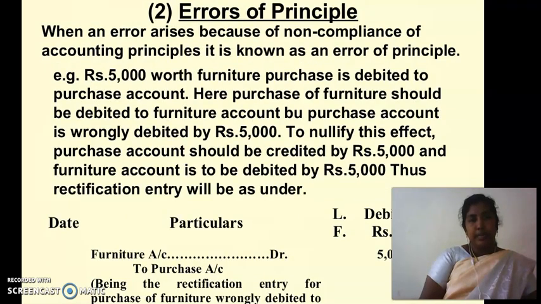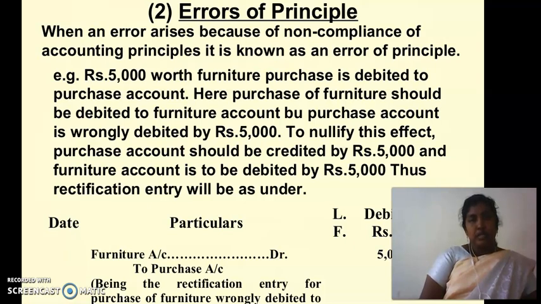Then errors of principle. When an error arises because of non-compliance with accounting principles, it is known as an error of principle. For example, 5,000 worth of furniture purchased is debited to purchase account. Here, purchase of furniture should be debited to furniture account.